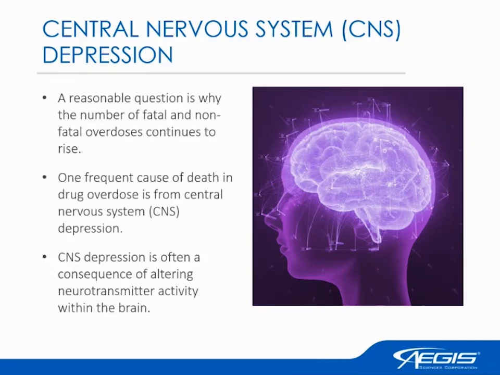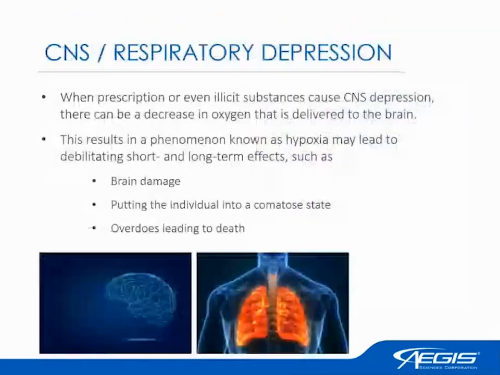Typically, we see this as an altering of neurotransmitter activity within the brain. The typical neurotransmitter we see being increased with this effect is gamma-aminobutyric acid, or GABA, as it's commonly referred to.